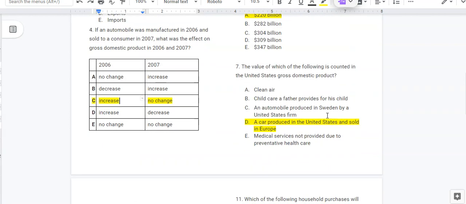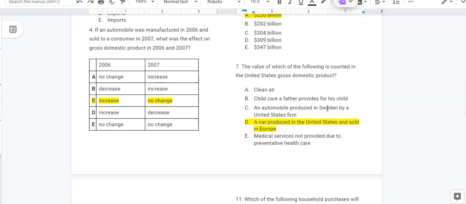All right, next is number 7. This one also is pretty straightforward, so we have to figure out what counts. Clean air is a non-market transaction. So far, nobody's selling clean air. Child care that a father provides to his child is also a non-market transaction. I don't think that the father is selling his child care services to his child.